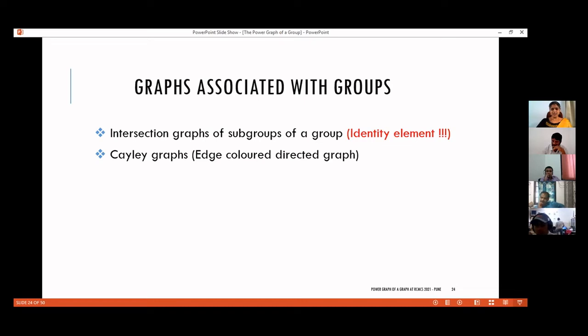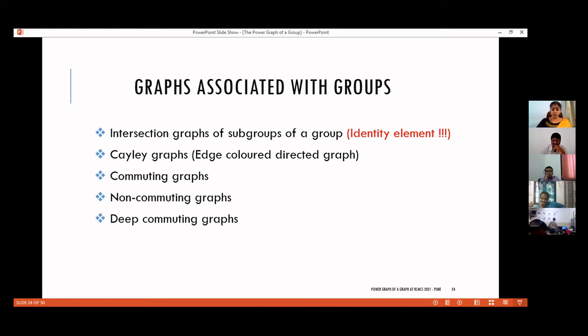We'll have the definition of it. It is an edge-colored directed graph, so something more from graph theory is required to explain that. And then we have the commuting graphs, the non-commuting graphs, the deep commuting graphs, the power graphs, the enhanced power graph, and many more. We'll be focusing on the power graph, but I'll just go through the other classes of graphs also.